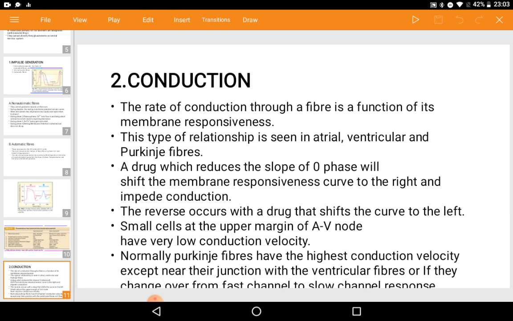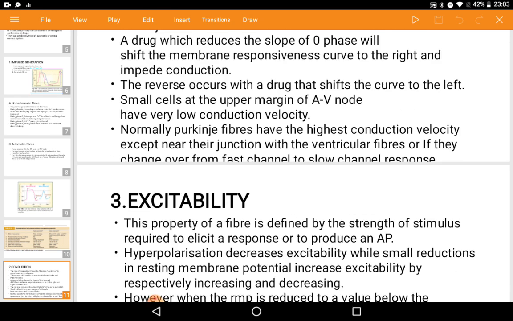This is a frequently asked one-mark question in university exams. Normal Purkinje fibers have the highest conduction velocity, except near the junctions with ventricular fibers, or if they change over from fast channel to slow channel response.